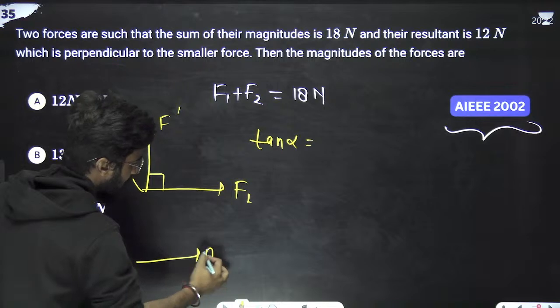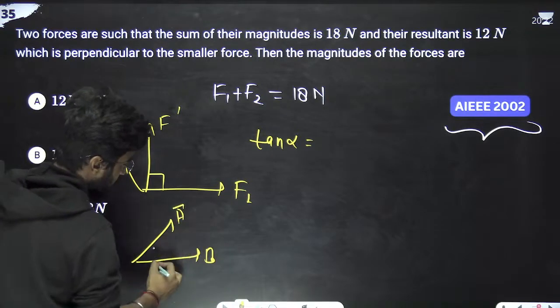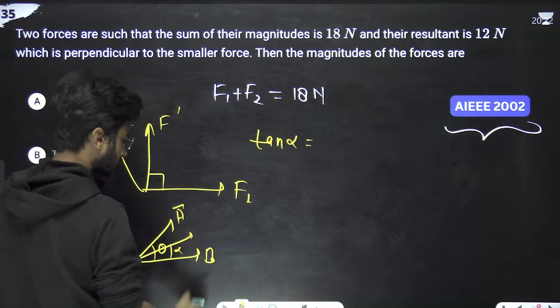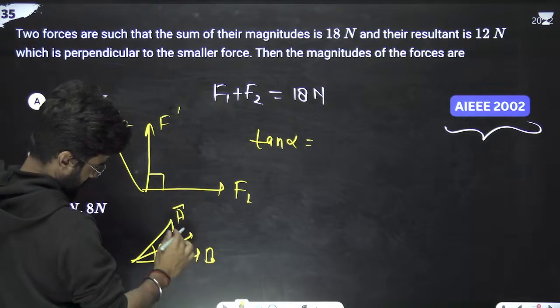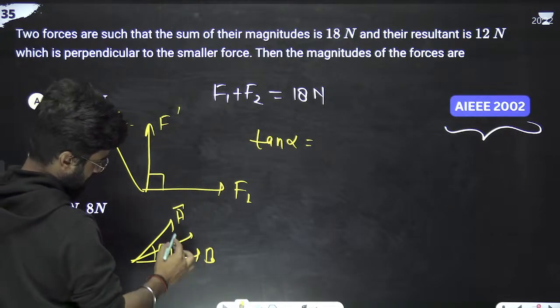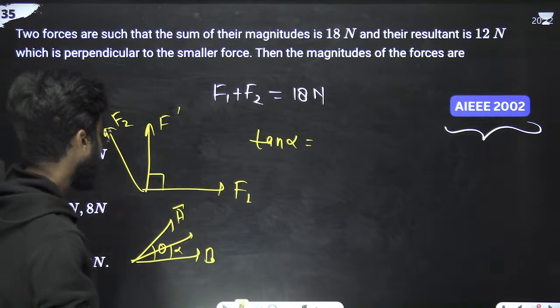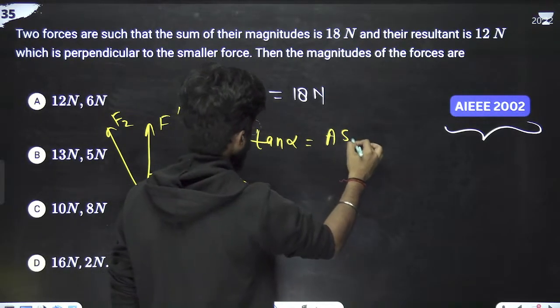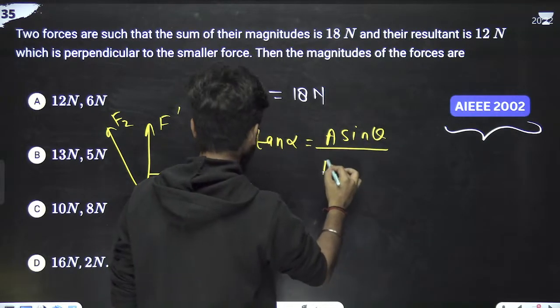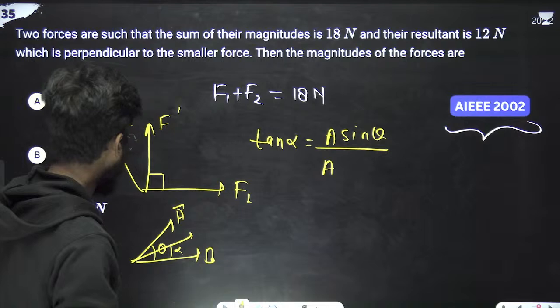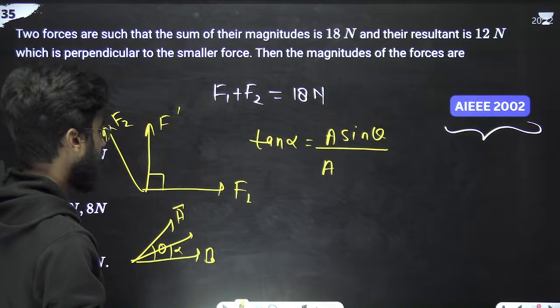Let's just write the expression, because I don't remember it. This is B. So this is theta, this is alpha. So we can write tan alpha equals B sin theta upon A plus B cos theta, right?